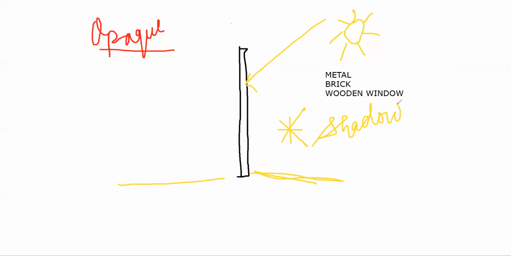Now let's move to the next substance, that is translucent substance. You can see tracing paper or frosted glass in your bathroom, or any glass window. Some houses in your locality have a glass window. What is the speciality of that glass window? The speciality is that they allow partial light to pass through. You cannot see properly through them.